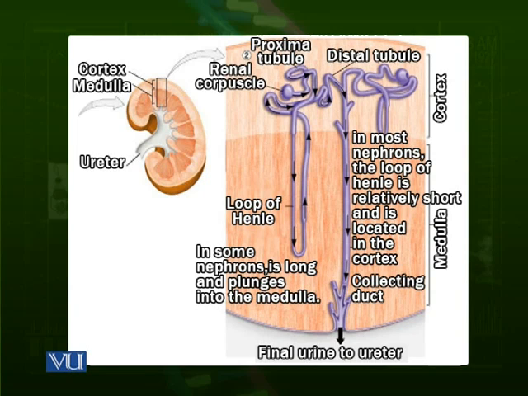So, a nephron: number one, nephrons are of two types, cortical nephrons and the medullary nephrons. Cortical, whose loop of Henle is short, medullary, whose loop of Henle is very long and goes deep in the medulla. Then various parts of the nephron are the renal corpuscle, then proximal tubule, then a loop of Henle, then a distal tubule, and then the collecting duct. These are various parts of the nephron.